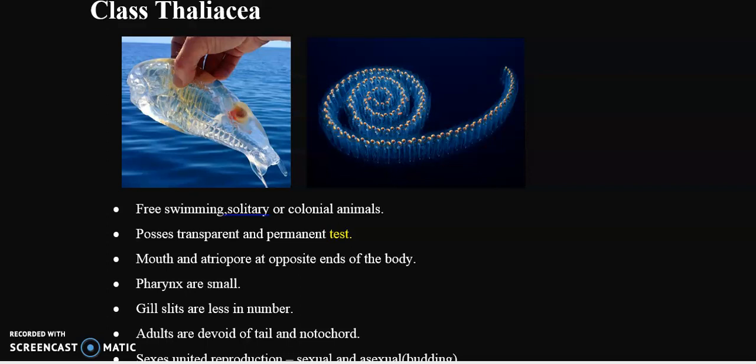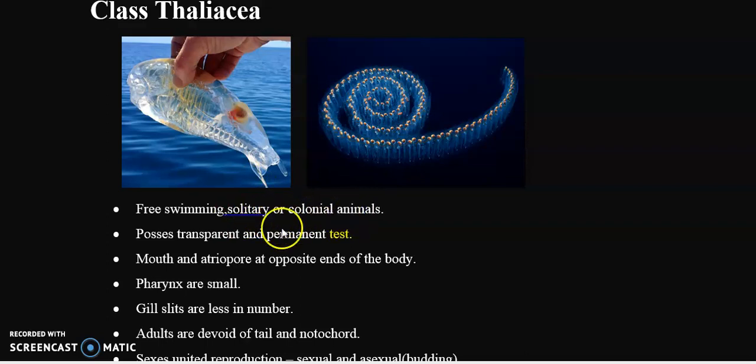We have already discussed that all the members of subphylum Urochordata are commonly known as tunicates, right? So the members of class Thaliaceae are also called tunicates. Here I have provided two diagrams of tunicates, and these organisms belong to the class Thaliaceae. These two are called Salpa, C. Salpa. Here is a solitary form, and here you can find the colonial C. Salpa. Clear?